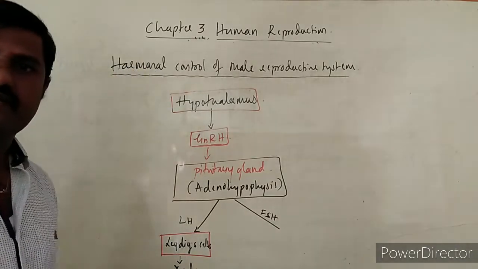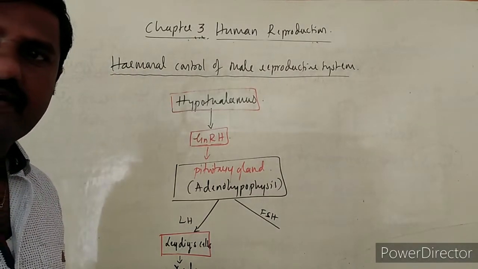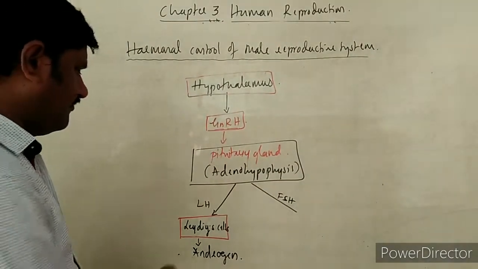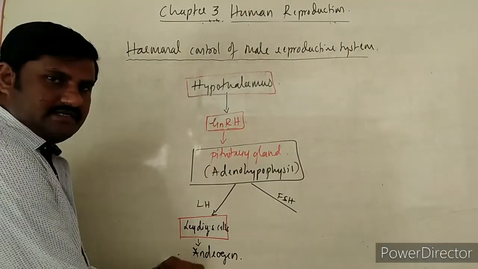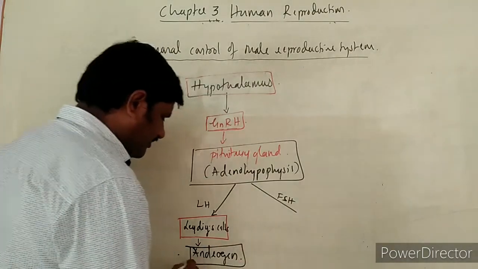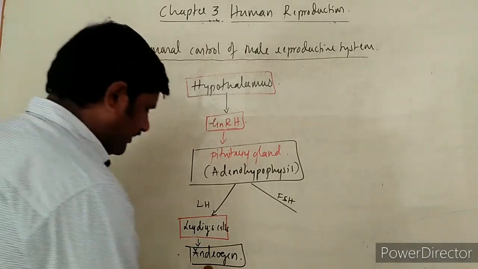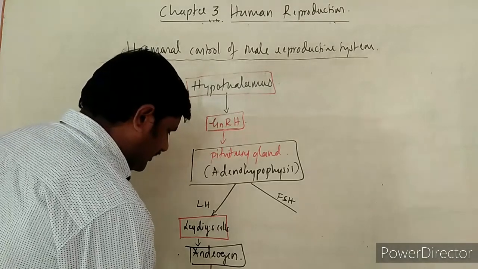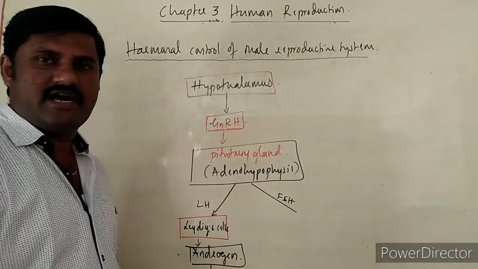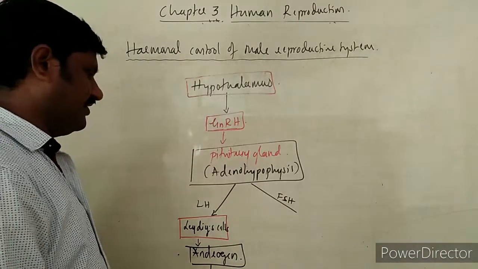Androgen is released over here. The major or the principal androgen is testosterone. Testosterone hormone is the major hormone, that is androgen, what we call it.